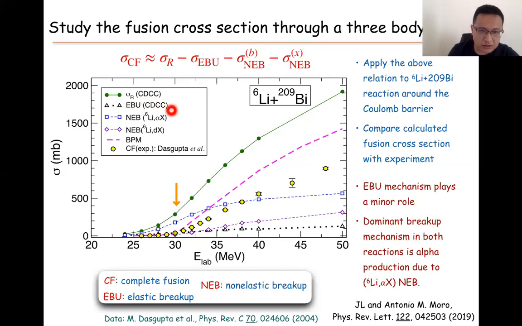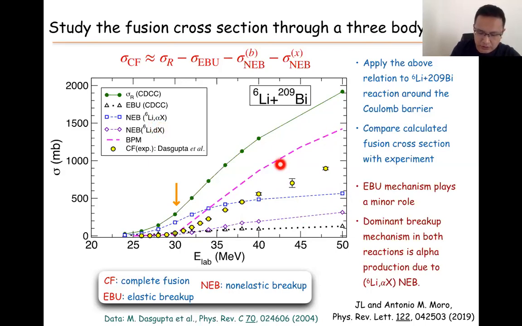And also we have the elastic breakup calculation. We have the elastic breakup cross-section here. It's very small compared to the reaction cross-section. Then we have two pieces of non-elastic breakup. Where the deuteron is absorbed by the target, only the alpha particle is detected. This cross-section is much larger compared to the other components. Here, this is the cross-section for which the alpha particle is absorbed by the target and only the deuteron is detected. This cross-section is smaller than the alpha one.